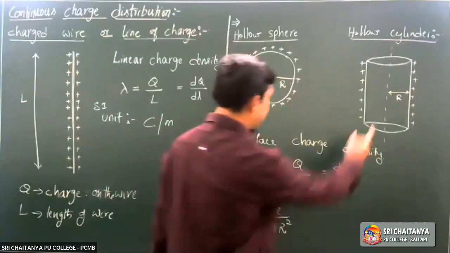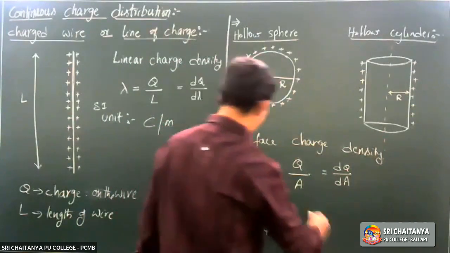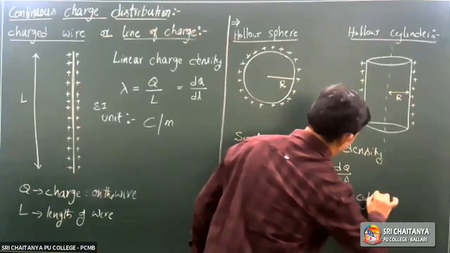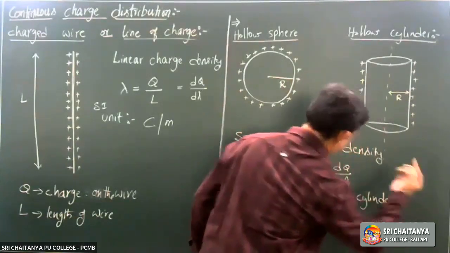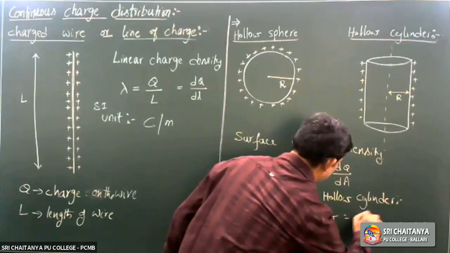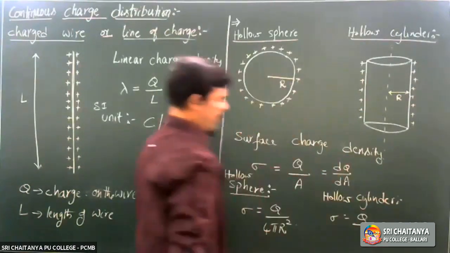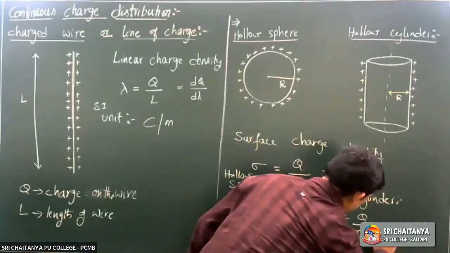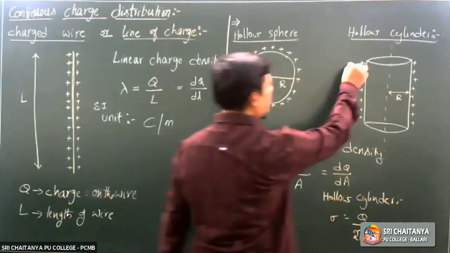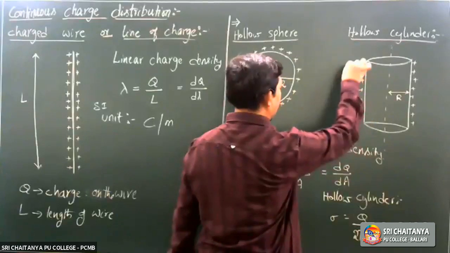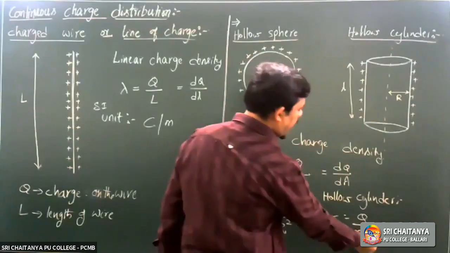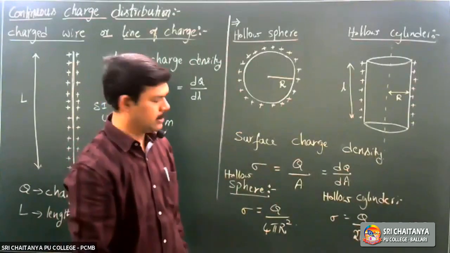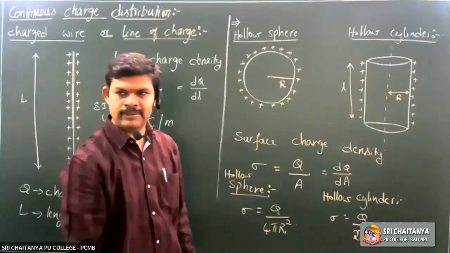And for the hollow cylinder, it is q by 2 pi r into L, the surface area, as it is hollow.